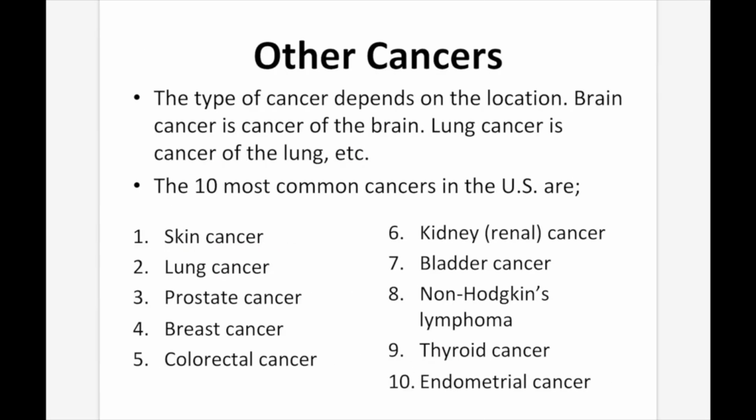Other cancers. The type of cancer depends on the location, as we were talking about before. Brain cancer is cancer of the brain, lung cancer is cancer of the lung, etc. The 10 most common cancers in the US are skin cancer, we've talked about that one, lung cancer, prostate cancer, breast cancer, colorectal cancer, kidney cancer, bladder cancer, non-Hodgkin's lymphoma, thyroid cancer, and endometrial cancer.